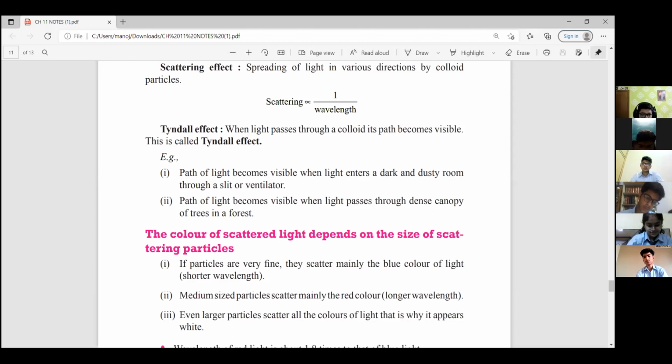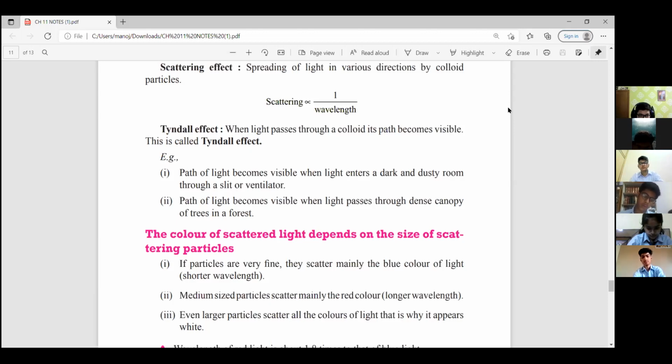But as the sun rises, these water vapors, these pollutant particles break down and they become small particles. So which wavelength will be scattered by these small particles? Red, blue, violet, yellow, orange? Which color will be scattered? Blue. Red color will be scattered by fine particles, or blue color will be scattered by fine particles? Blue color. Blue, indigo, purple color. These are the small wavelengths we have learned.